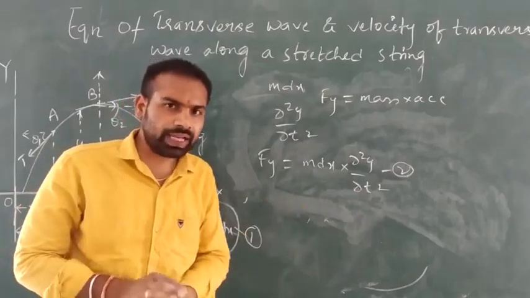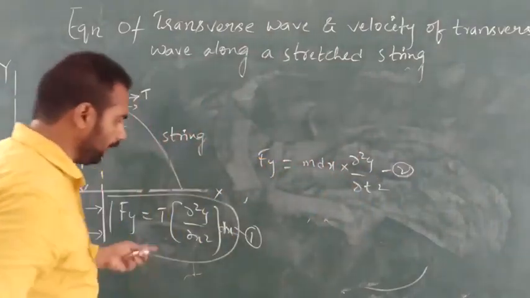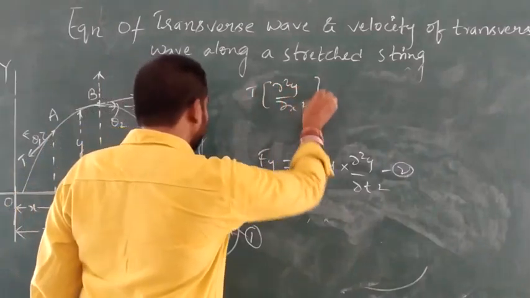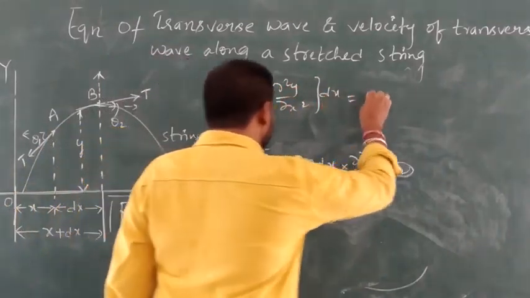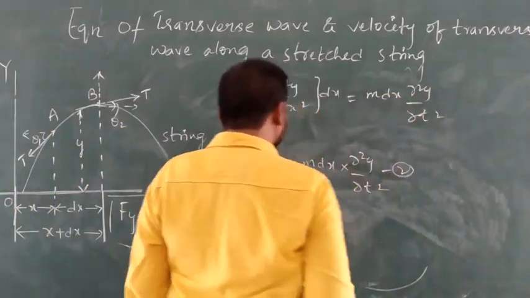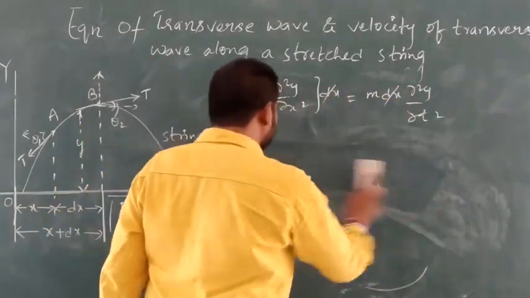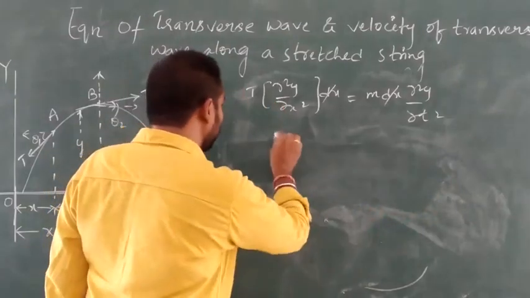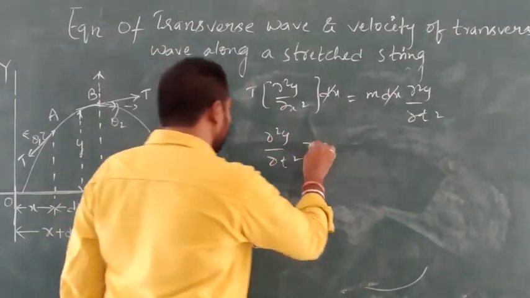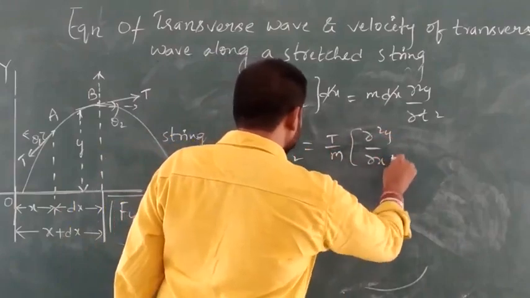Comparing these two, T ∂²y/∂x² dx is equal to m dx ∂²y/∂t². The dx will be cancelled out.